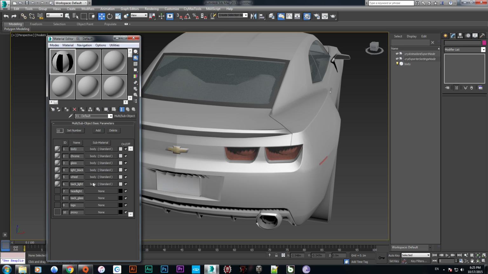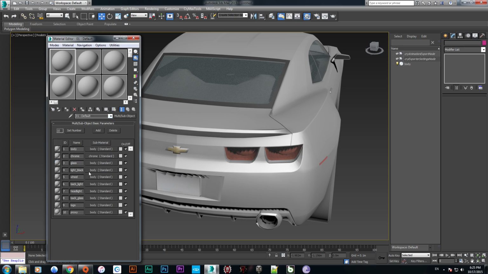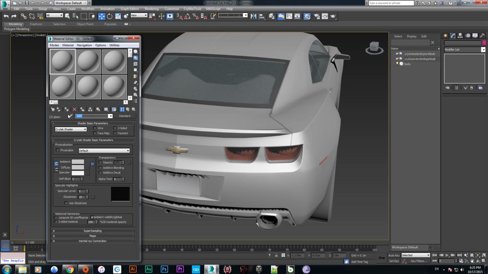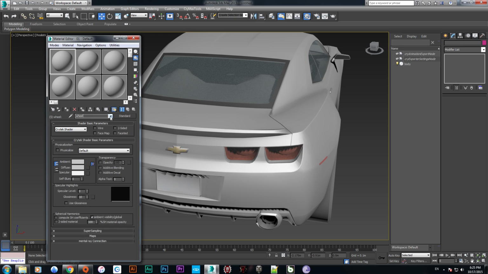So in this case we don't need any textures. Okay, we have set up everything, just copy and make sure it's able to recognize what material is what. Copy paste.